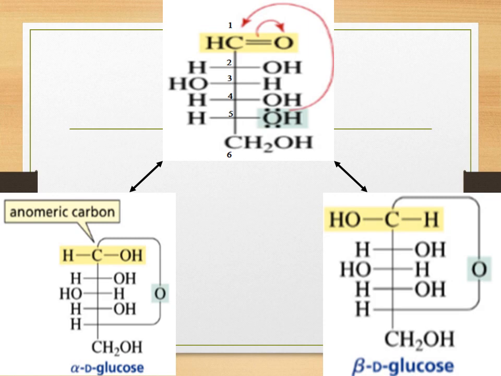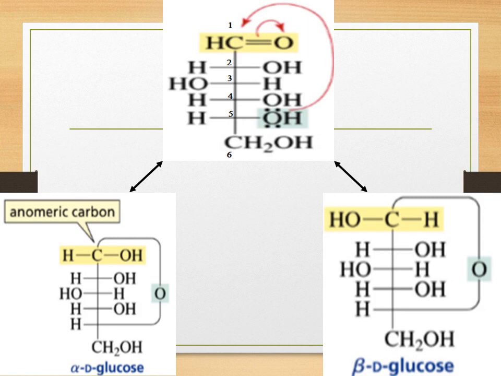Now we have to study why it is called alpha D glucose and why it is called beta D glucose. Looking at the first structure, that of alpha D glucose, you can see that since the second last carbon has OH on the right, it is denoted by the capital letter D, that is the dextro. And students, on the first carbon, the hydroxyl group is on the right hand side.